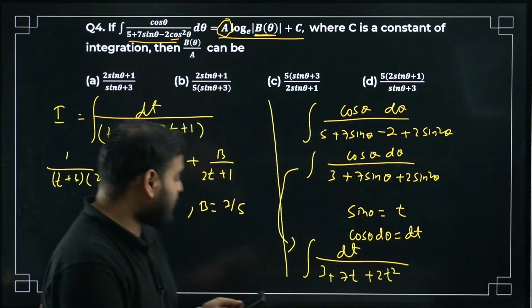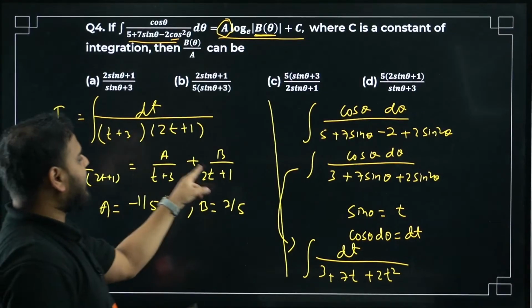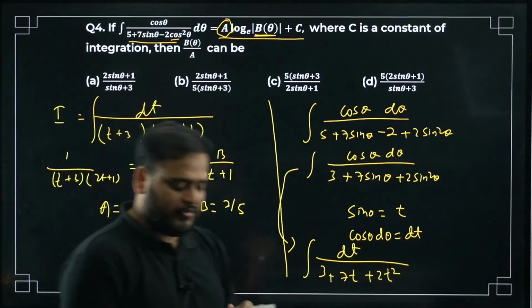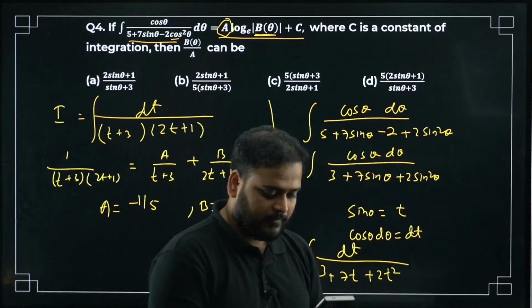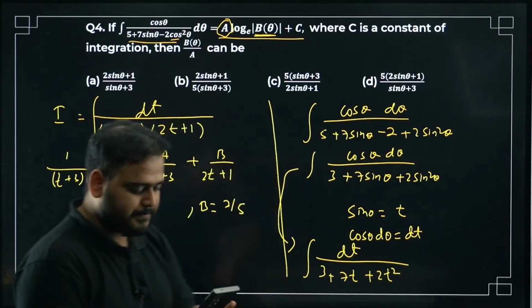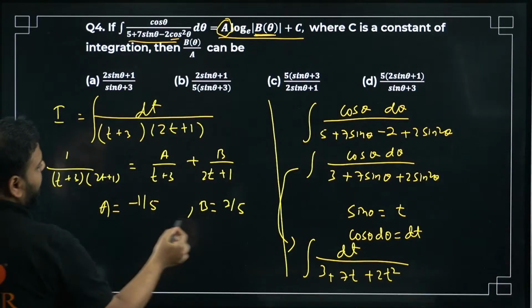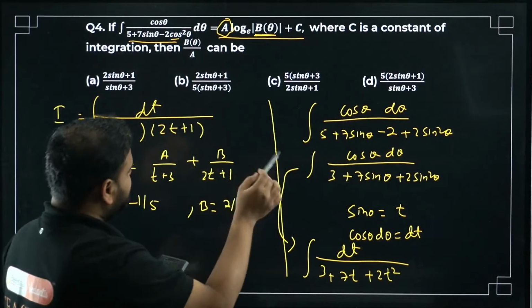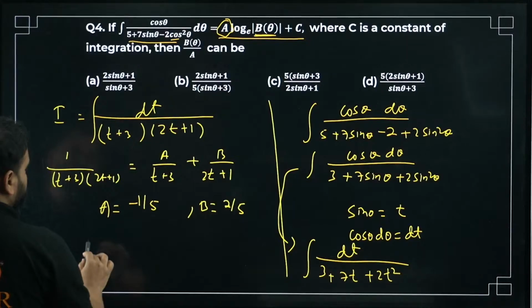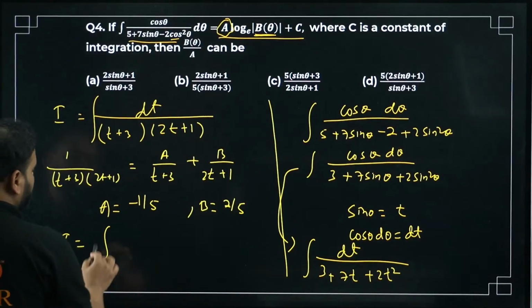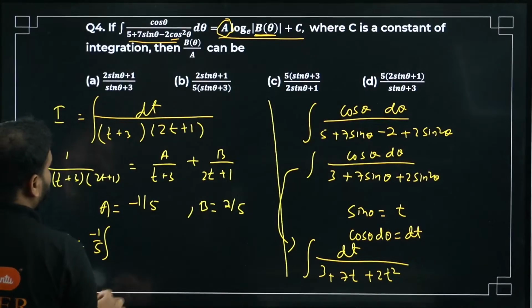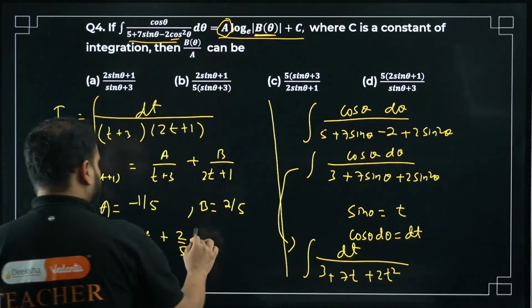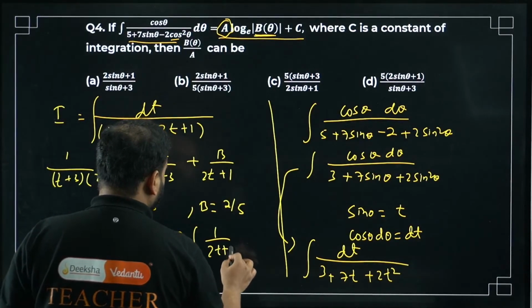Everyone, please check how I am doing this. Just take the LCM, write a times 2t plus 1, plus b times t plus 3, and compare the coefficient of t in the numerator. So when you do that, you get a as minus 1 by 5 and b as 2 by 5. Correct now? When you do that, the integration will transform into integration of minus 1 by 5 outside, 1 upon t plus 3 dt, plus 2 by 5 integration of 1 upon 2t plus 1 dt.